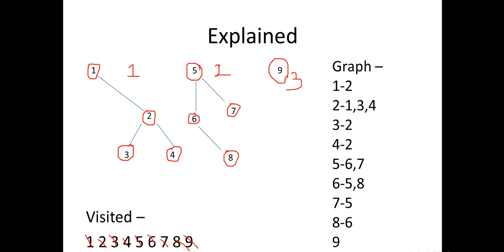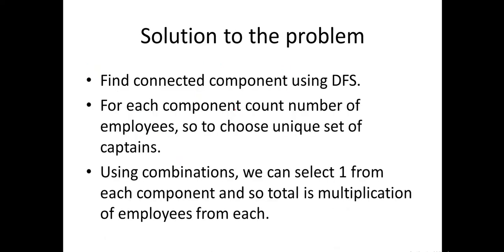So this way we would traverse the graph using DFS and find the number of connected components. This would be done through a stack. So the solution to the problem is we would find the connected components using DFS, that is a connected component of friends, and for each component we will also count the number of employees, so as to choose the unique set of captains. So using permutations and combinations we can select one from each component.